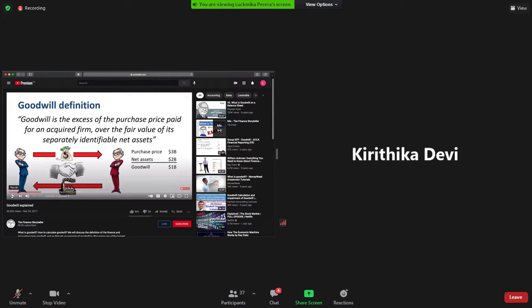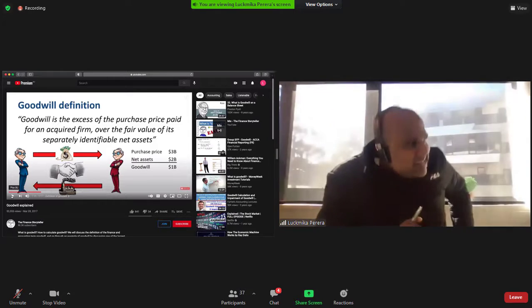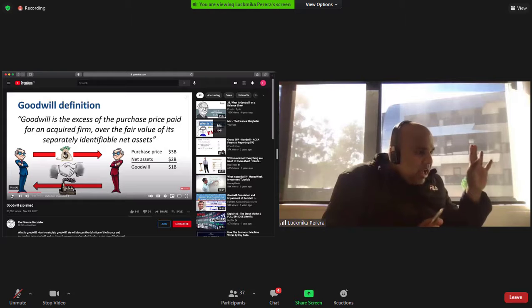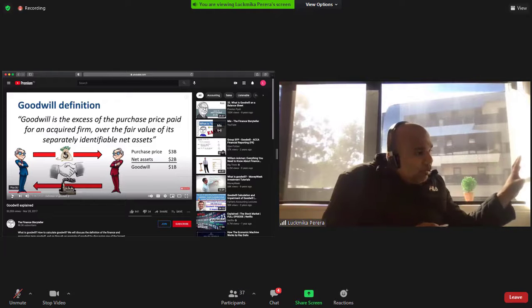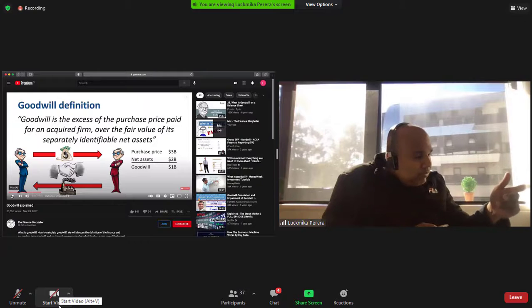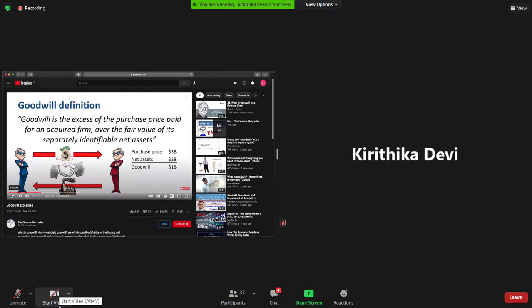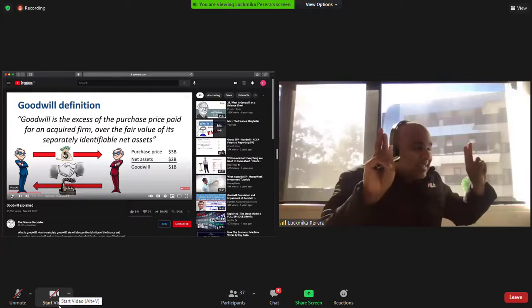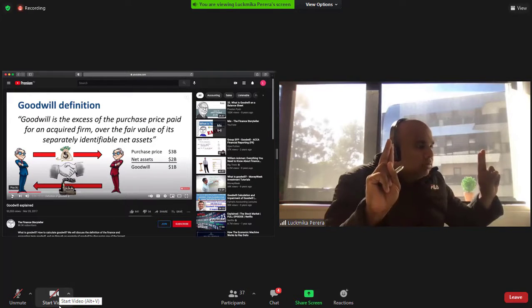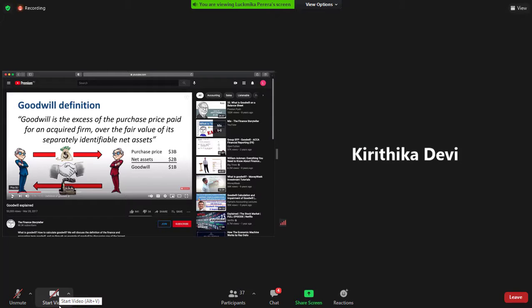I'll repeat it again. The only time some of these intangible assets may be under goodwill is where it is not separately identifiable. If it is separately identifiable, then it will be listed as an asset in the balance sheet as an intangible asset. And here we come under net assets.